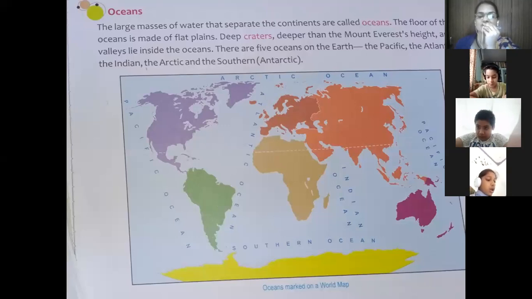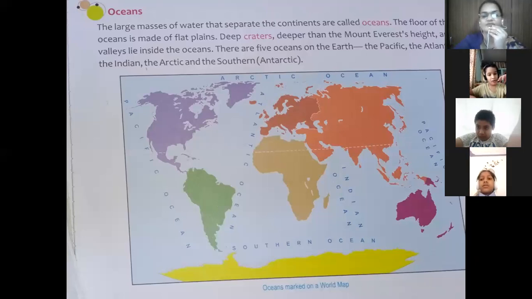Students, you can see on this world map the different oceans. See, you can see the arrow. This is the Pacific Ocean, students. This is the Atlantic Ocean. This is the Southern Ocean. This is the Indian Ocean, students, near India. It is named after a country. Here you can see the Arctic Ocean. So there are a total of 5 oceans on this earth.